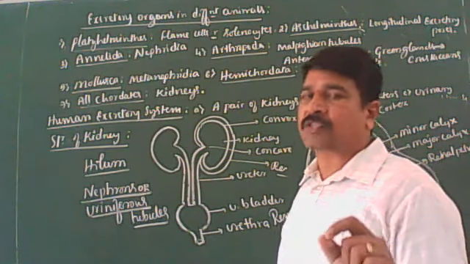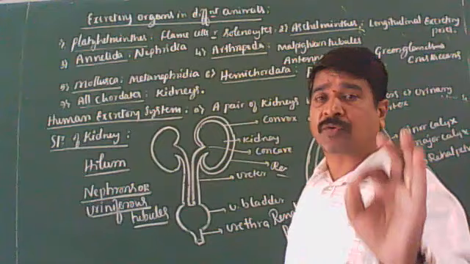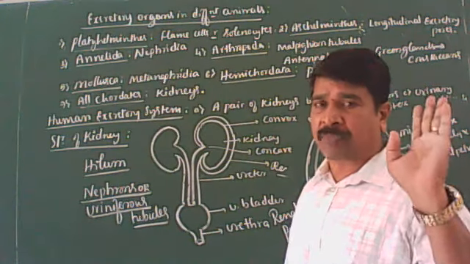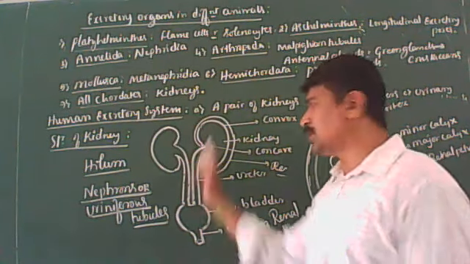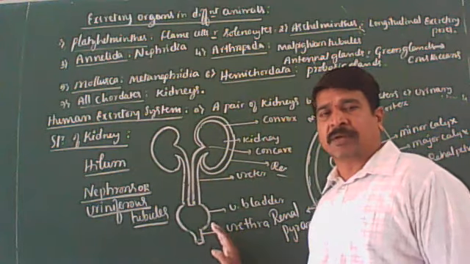So this transitional epithelium prevents the leakage of urine to the surrounding medium. That you should remember. Clear? These are the four components of the excretory system.